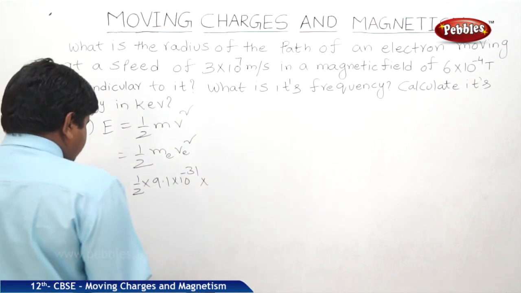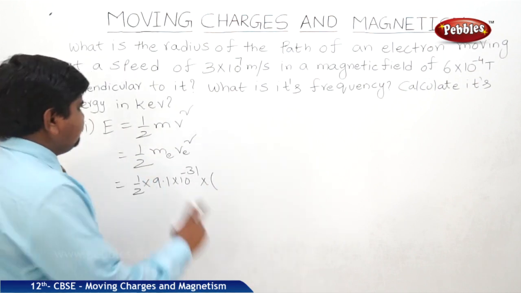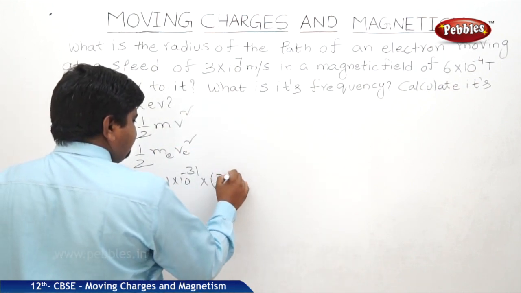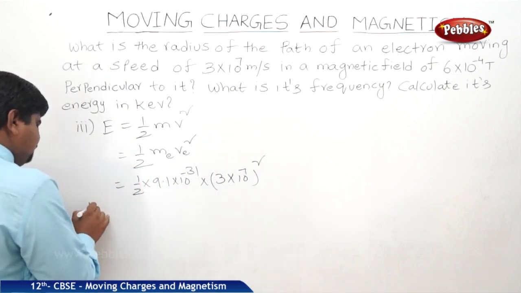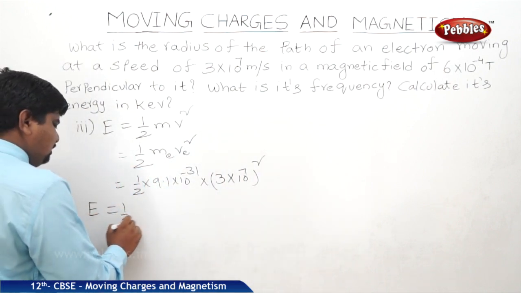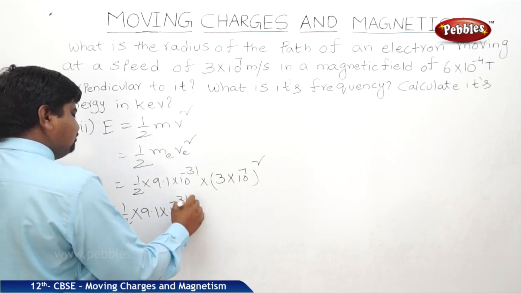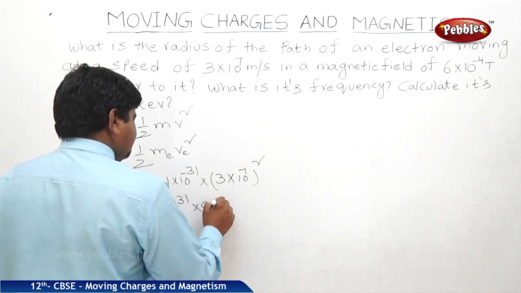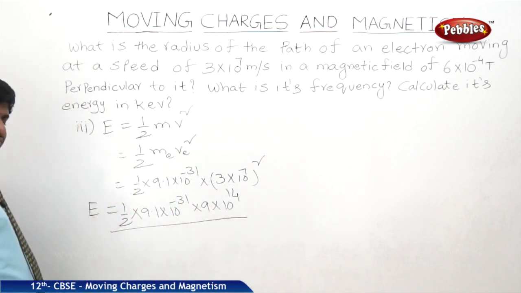So the velocity of electron we got 3 into 10 to the power of 7 meters whole square. So E is equal to half 9.1 into 10 to the power of minus 31 into 9 into 10 to the power of 14.